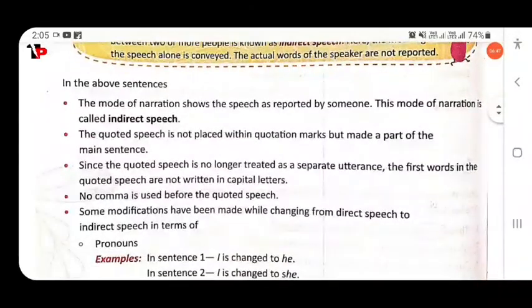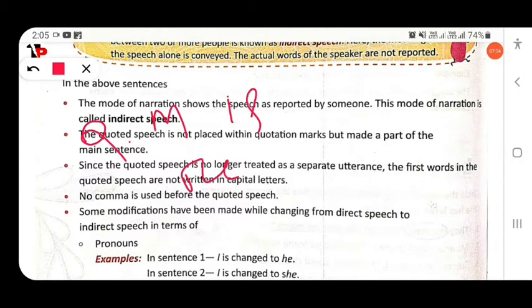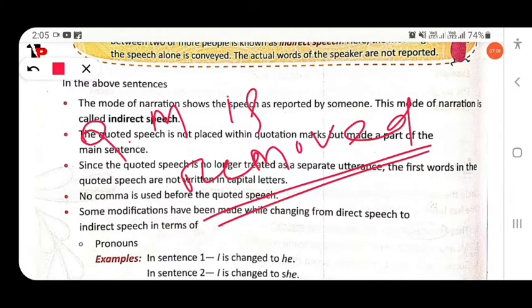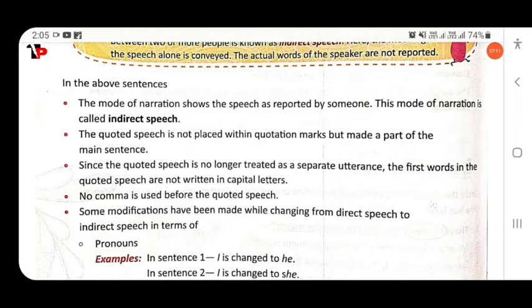So here are some points about indirect speech. The mode of narration that shows the speech as reported by someone is called indirect speech. The quotation marks are removed in indirect speech. Clear? Next, since the quoted speech is no longer treated as a separate utterance, the first word in the quoted speech is not written in capital letters.